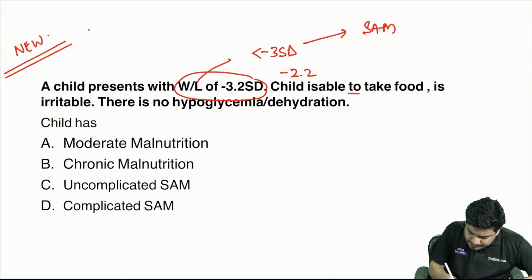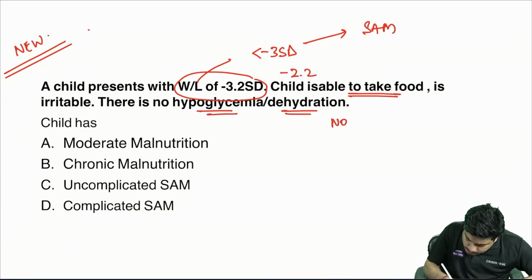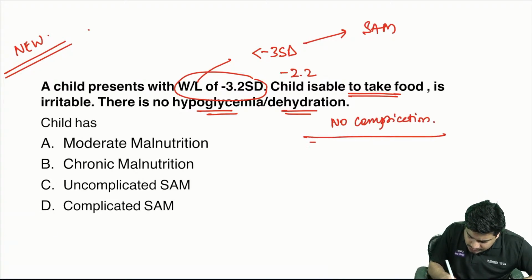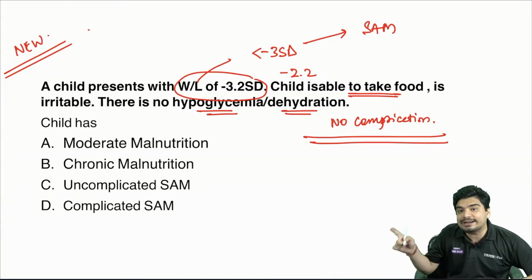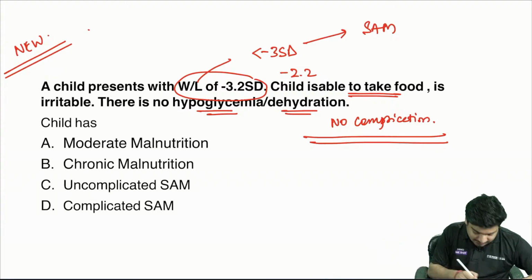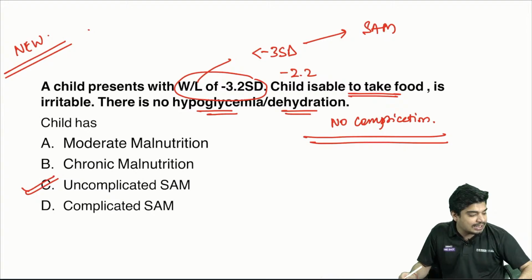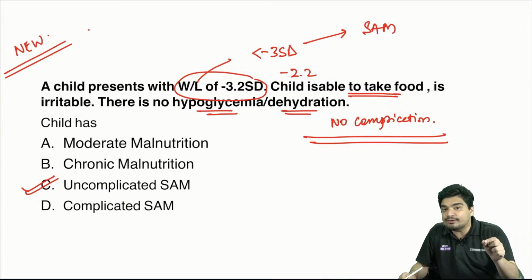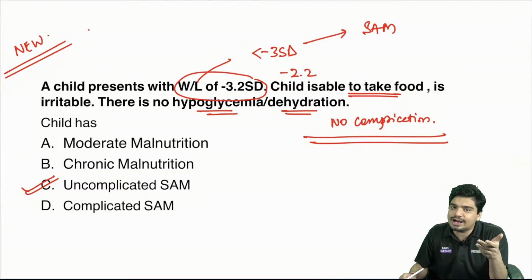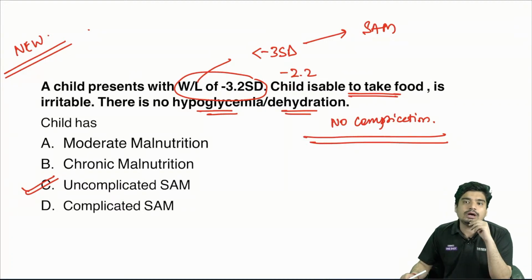Now, I'm telling you, he's able to take food. There is no hypoglycemia, no dehydration, which means there is no complication. So the answer is going to be uncomplicated SAM, or no complication SAM. This is going to be option C. Weight for length is less than minus 3. There is no hypoglycemia, no complication. So uncomplicated SAM. That's how you have to come to this answer.